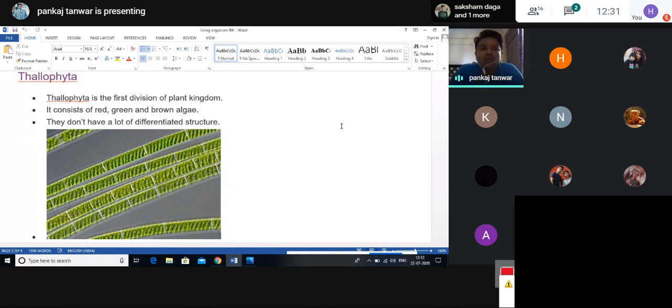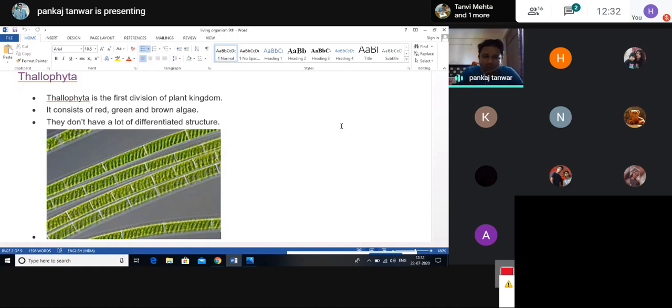Now we move on to the main part, the first phylum, which is the lowermost phylum of the plant kingdom, called Thallophyta. The phylum Thallophyta contains the least cell organelles.